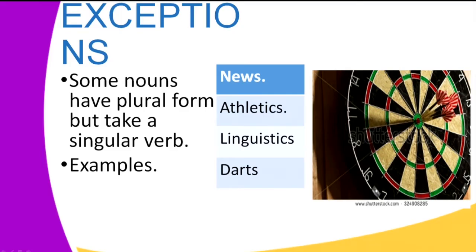We have athletics. You'll never find it in its singular form being athletic. We have linguistics, which exists as a plural form, and we have darts, which is some sort of a game, and it exists in its plural form.